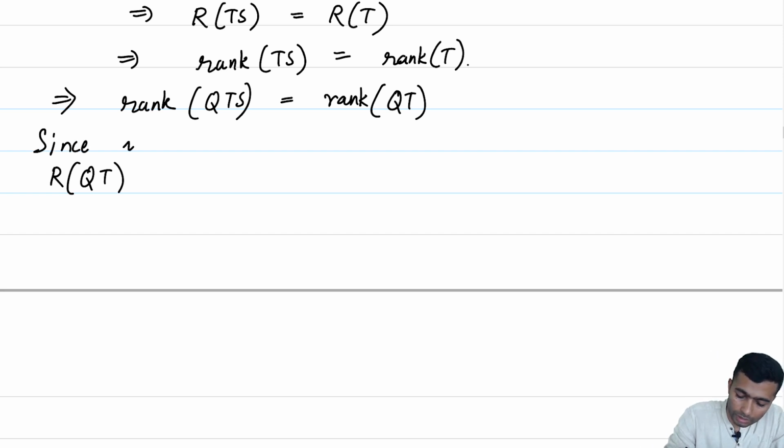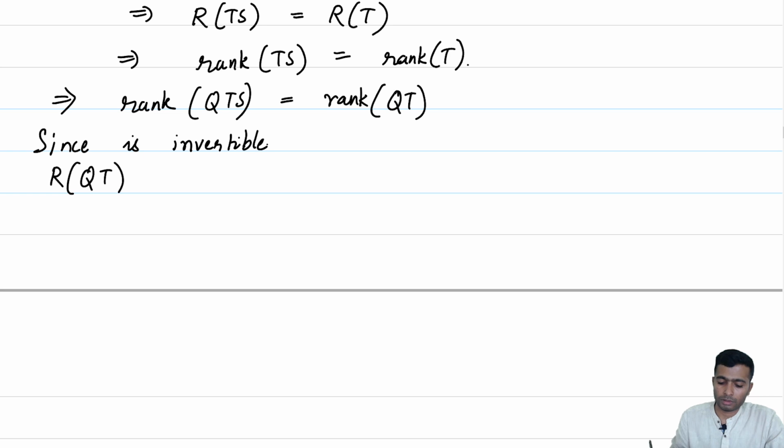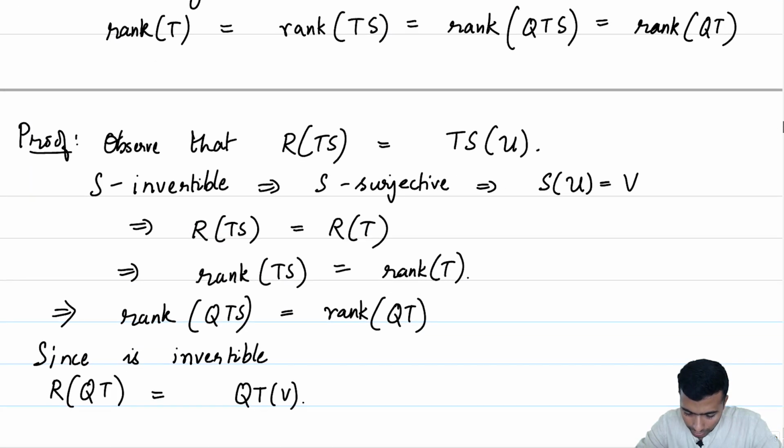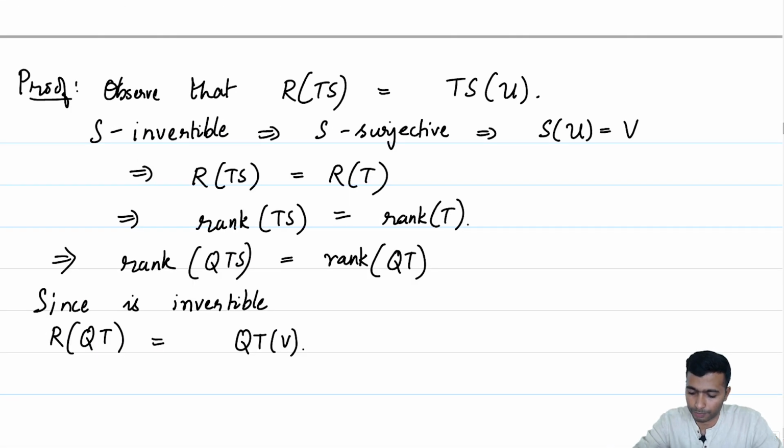Since Q is invertible, the dimension of the range of Q is the same as the dimension of the domain of Q. So, this is equal to, I will just write it in a crude manner, Q of T of U. Did I write the pre-image here correct? Yes, it is U.